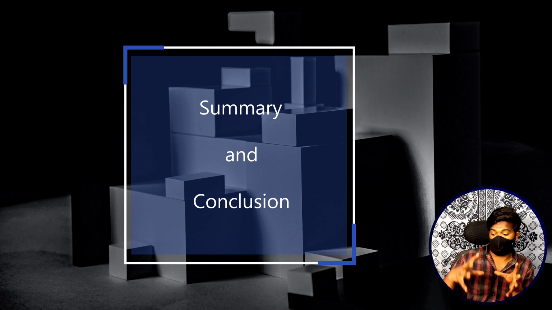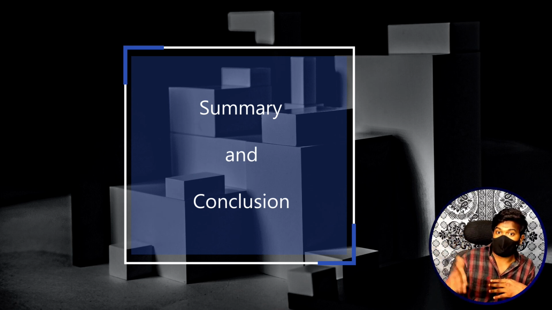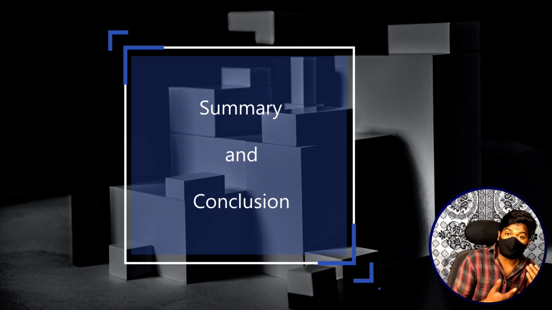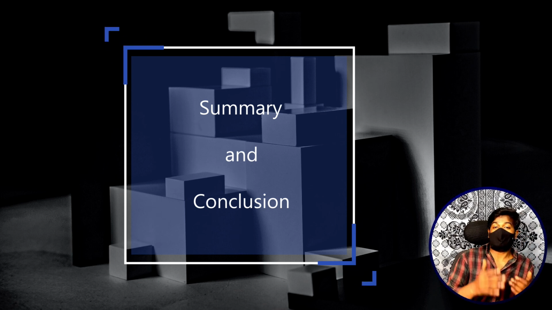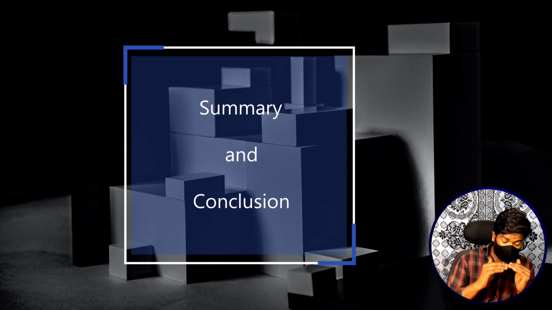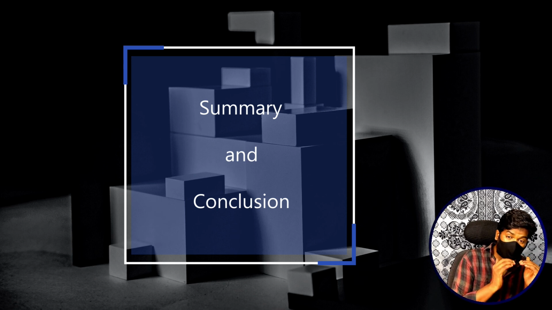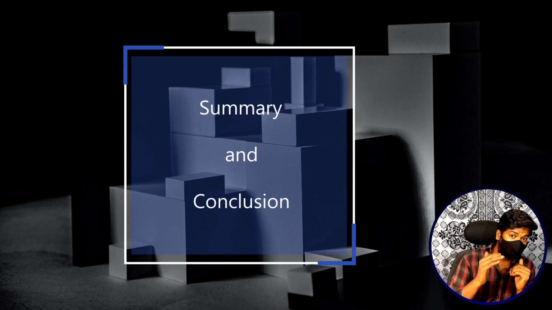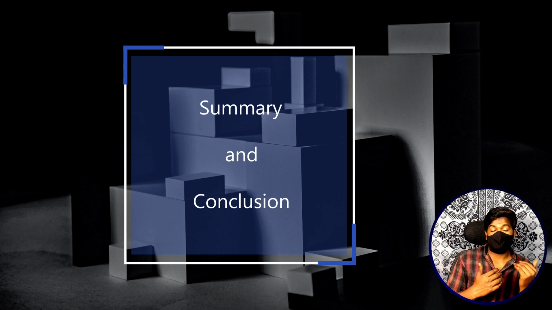We said that job analysis is a systematic process, so it has a sequence of steps that has to be followed, a step by step procedure. We discussed the different steps, and at last we moved to the different methods of job analysis, where we discussed some of the most commonly used methods for collecting information regarding job analysis.